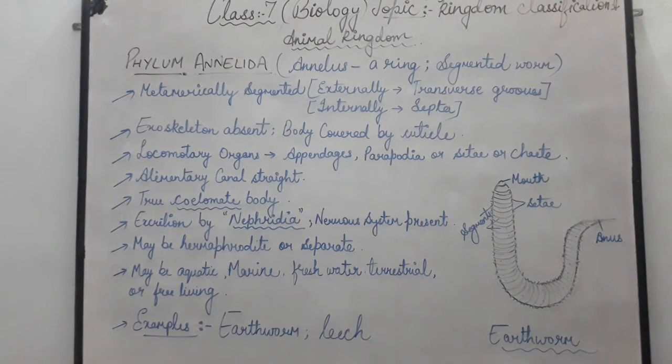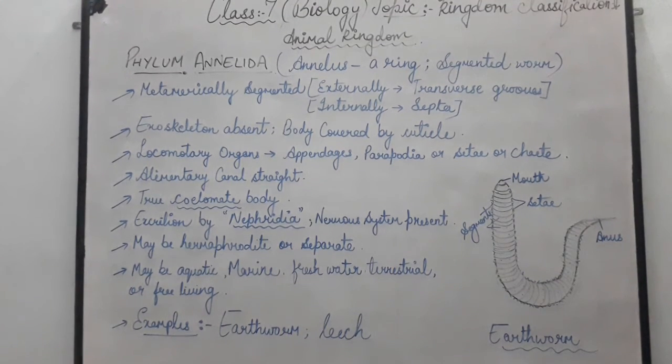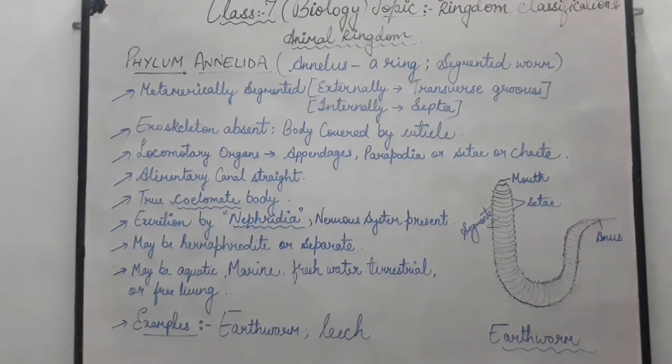Next, the last is they live in a variety of habitats, and we can find such organisms in a variety of environments, that is, in aquatic environments, marine and freshwater. They also live on land, and they may be parasitic, that is, in a relationship with other organisms, or they may be free living, that is, they live in the soil or in the water alone.